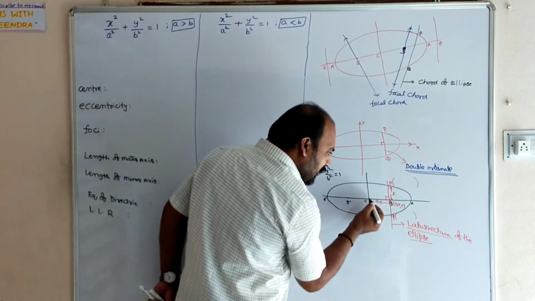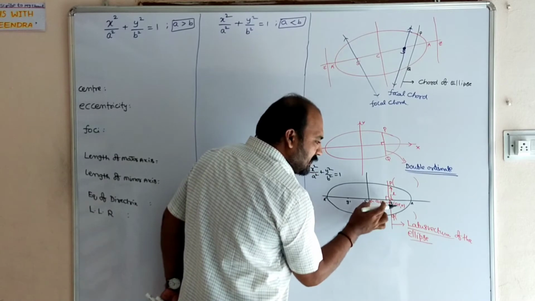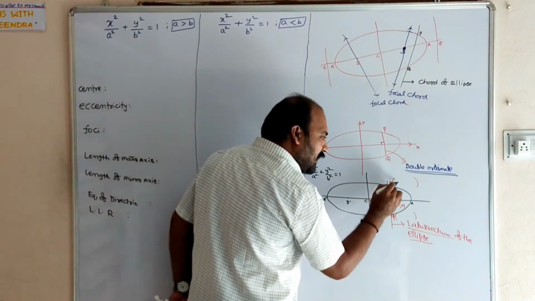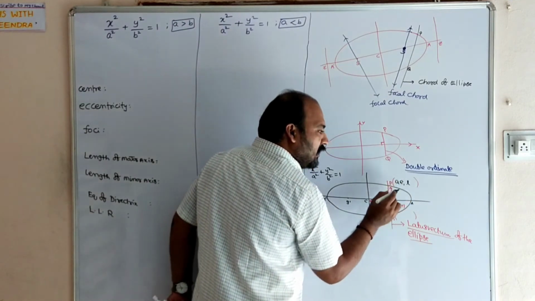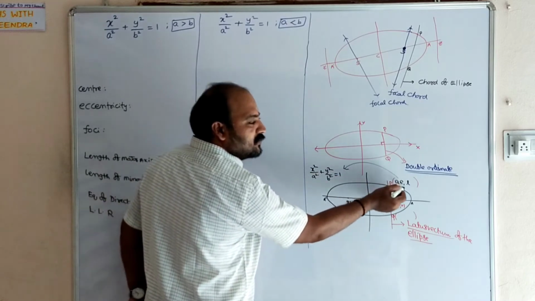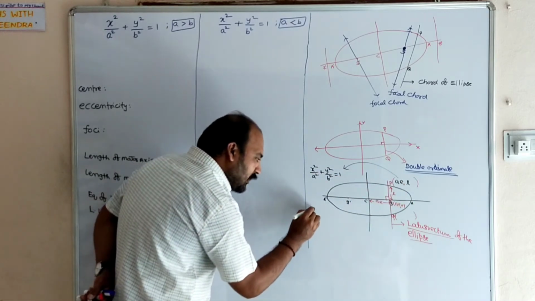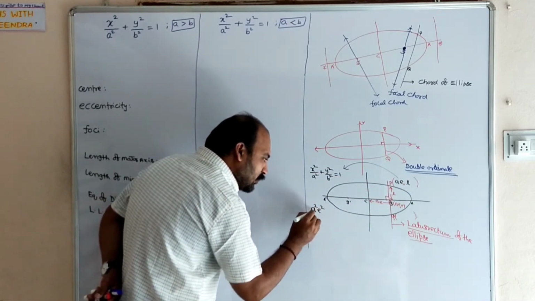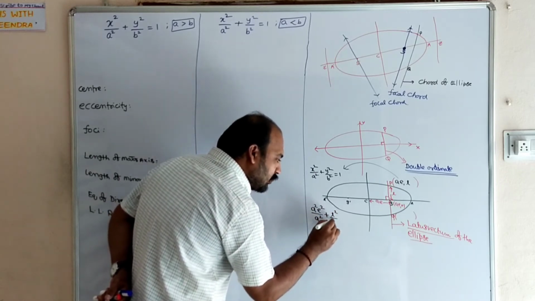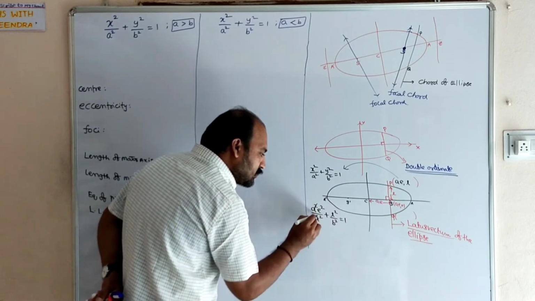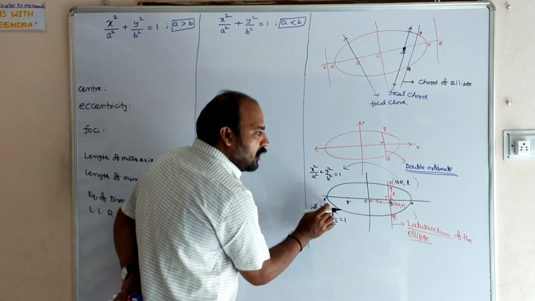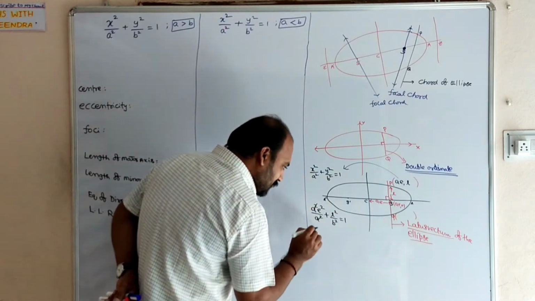So now, AE is the x coordinate, L means the y coordinate. So the point P is represented as AE comma L. This point P lies on the ellipse. In place of x comma y, substitute AE comma L. So, AE whole square, A square e square by a square, plus L square by b square is equal to 1. A square gets cancelled. But we want the L value, the length L value.